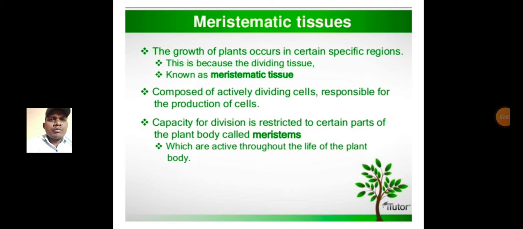Cambium is present between xylem and phloem, composed of actively dividing cells responsible for the production of cells. The capacity for division is restricted to certain parts of the plant body called meristems, which are active throughout the life of the plant body.